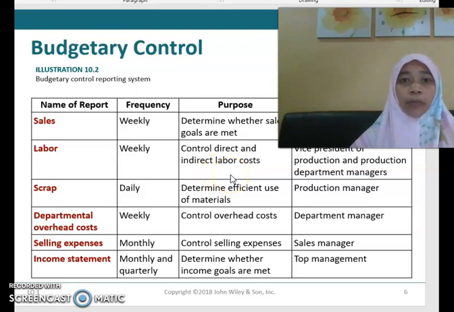The purpose of preparing that report is for you to know the direct and indirect labor costs, and the recipients will be those in charge in the production department, that means the production department managers. You can have various types of reports, and those various types of reports will be used by different intended or primary recipients for different purposes, and the frequency may be daily, weekly, monthly, or quarterly, depending on the reports that you are preparing.